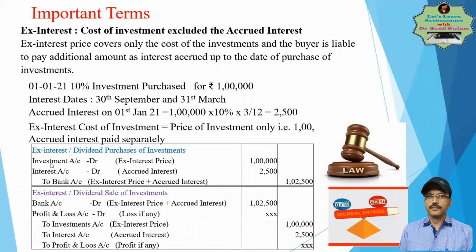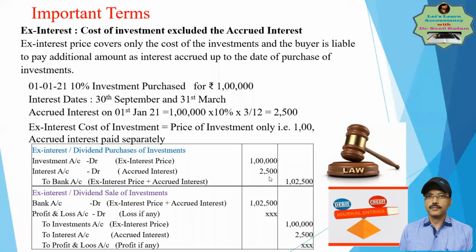So let's see, when you record it, the entry will pass: investment account debit 1 lakh, interest account debit 2,500, to bank 1 lakh 2,500. Here, the interest is paid additionally, not included in the cost.